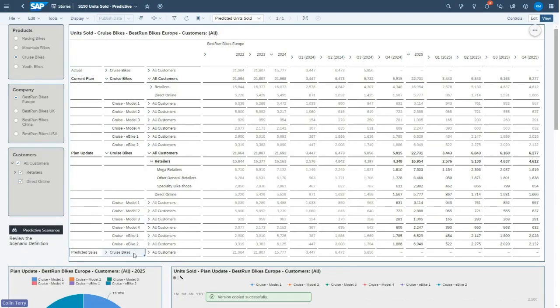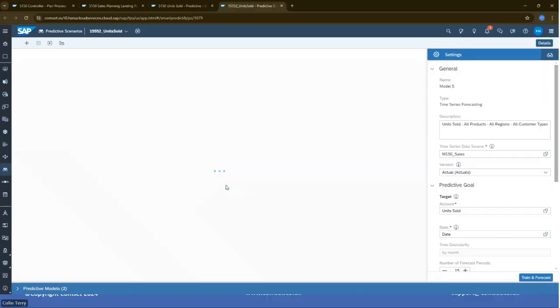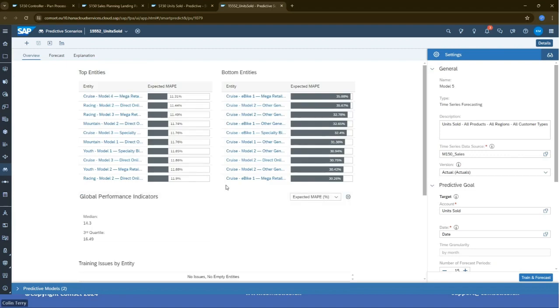And you can see what it's done is added that predicted sales version at the bottom here. And you can see it's now got the same data as our actuals at the top. But we haven't actually got any figures for them going forward as their actuals. So we're now going to jump to the predicted modeling screen, as again, this is within Analytics Cloud.